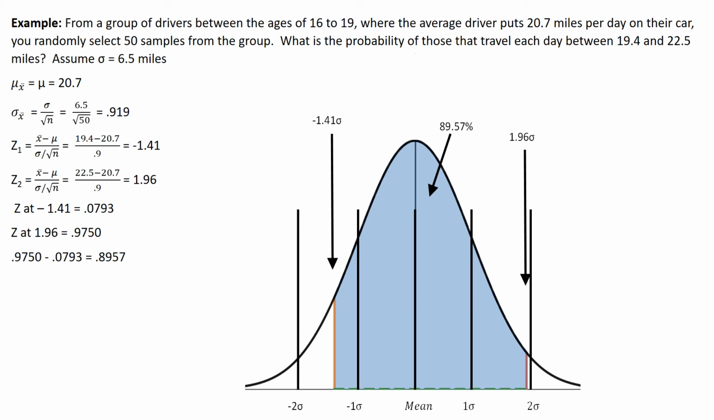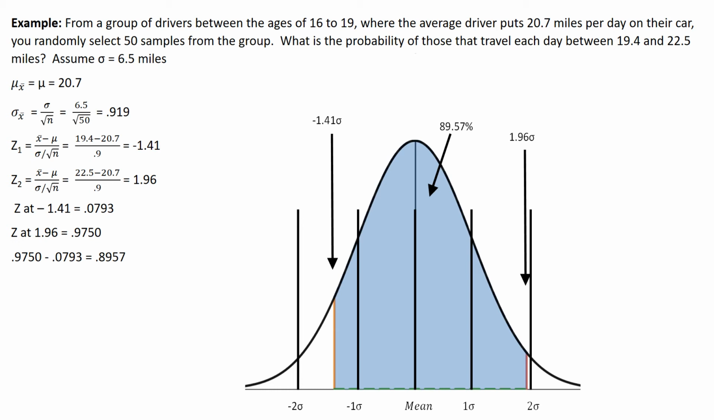Well, if the mean for the population is 20.7, we're going to assume the sample mean is 20.7. Now, the population deviation is 6.5 miles, but we got a sample of 50 individuals. So we take 6.5 divided by the square root of 50. Square root of 49 would be 7, so it's 6.5 over a little bit over 7, which is 0.919.